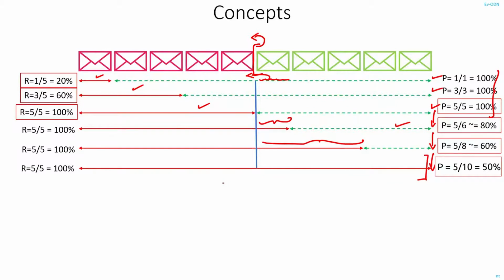Now we can see that precision and recall have opposing objectives. Precision is worried about saving the good ones, that is, good ones should not be affected, and recall is worried about filtering out the bad ones, that is, spam emails should be moved to the spam folder. And this is the reason why when you combine both these figures into the F1 score, you get a balanced view of how the model is performing. That's the concept or intuition behind what precision and recall are and why the F1 score actually worked out in the end.